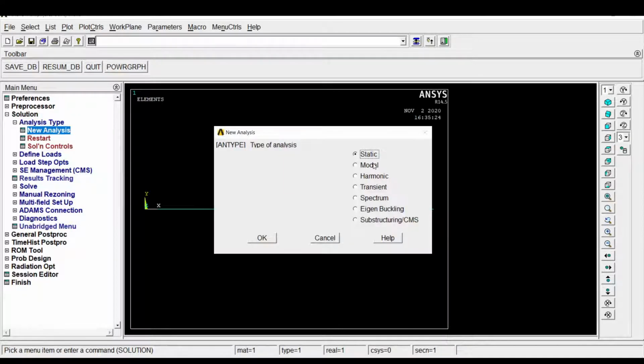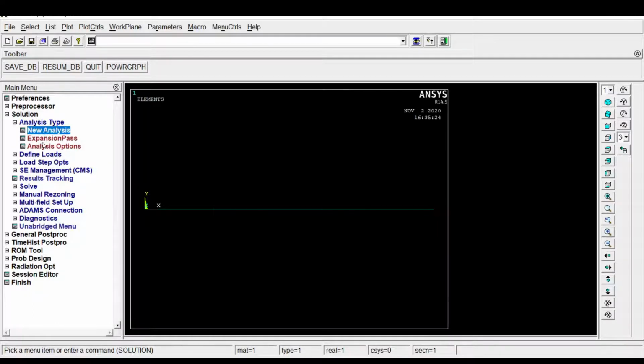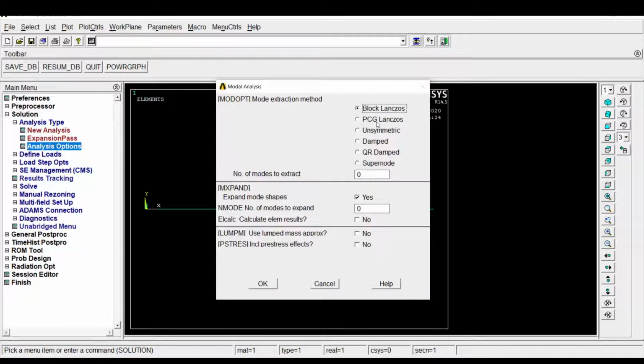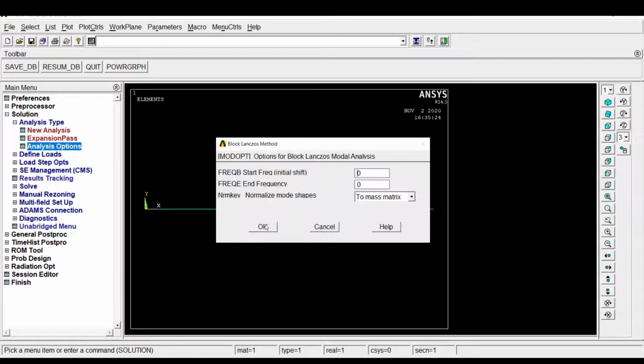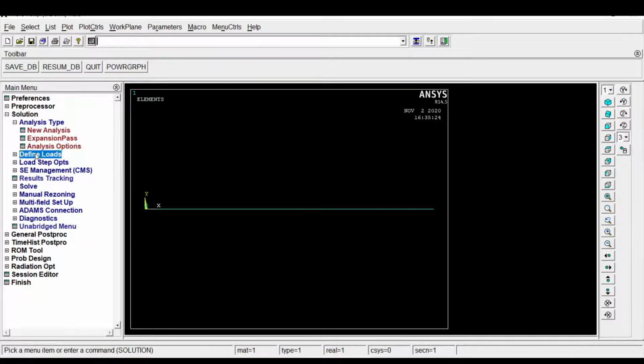First, for the analysis type in the solution, we have to select the modal analysis option, and we have a variety of methods to solve this problem. I'm selecting this block method using 3 or 10, so we can select as per our requirement. I am selecting 3, click OK.